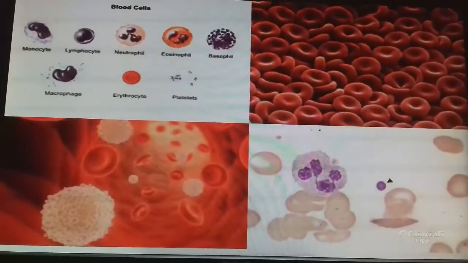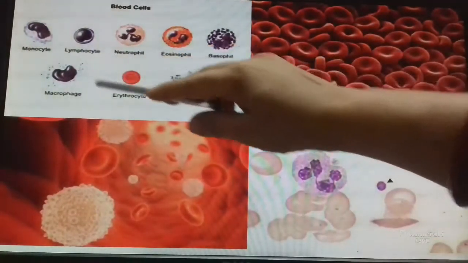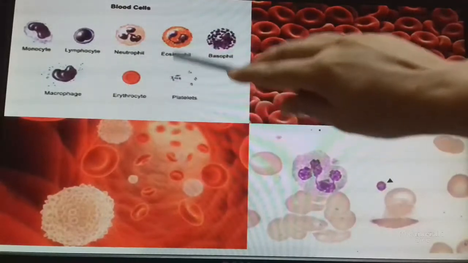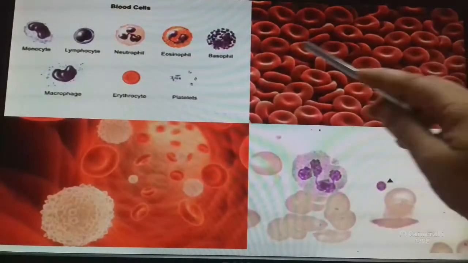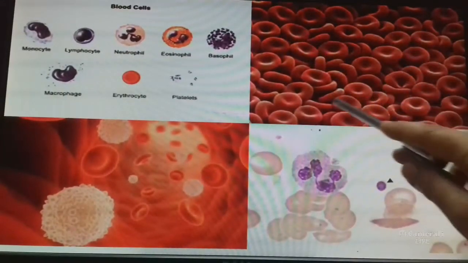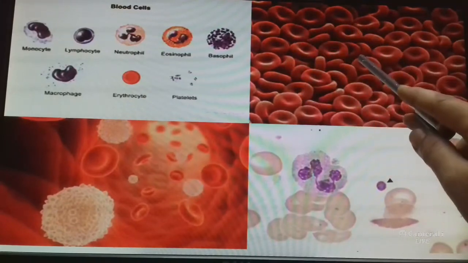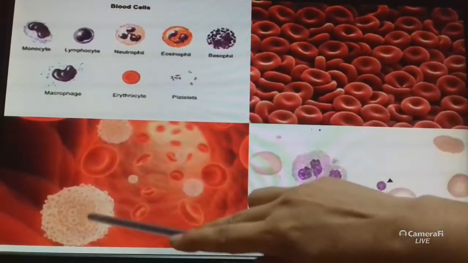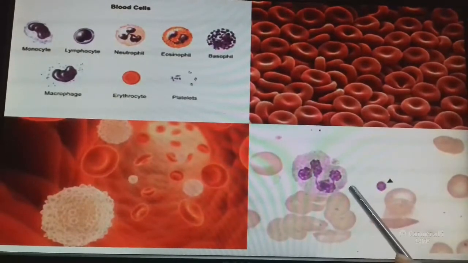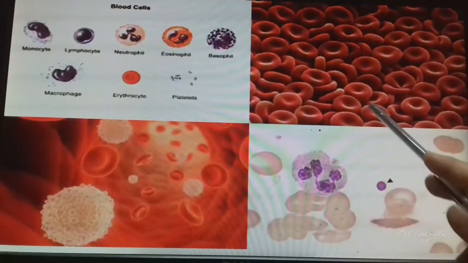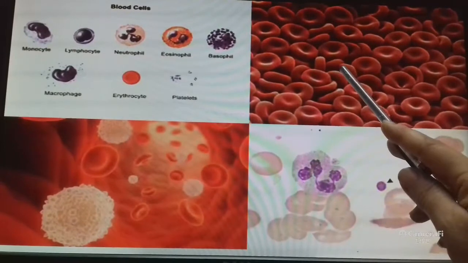Now see, these all are blood cells. This is RBC, red blood cells, this is WBC and this is platelets. What is the function of RBC?